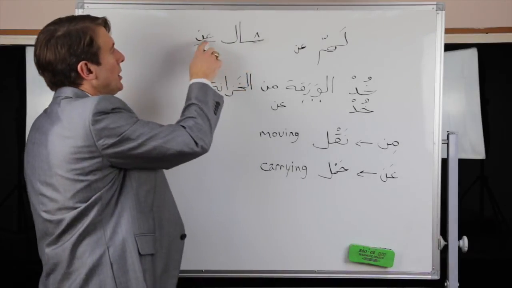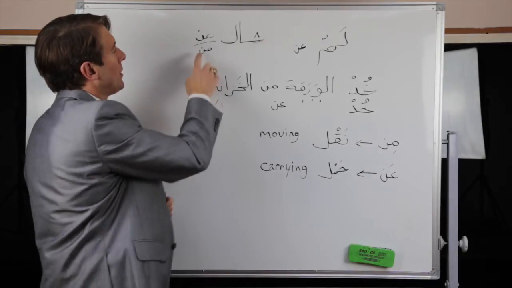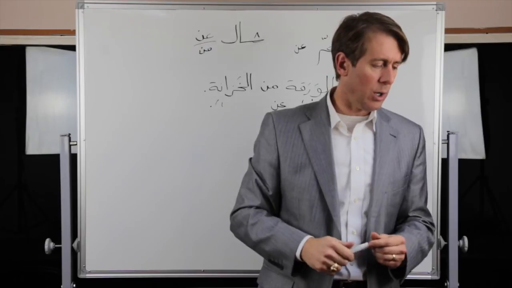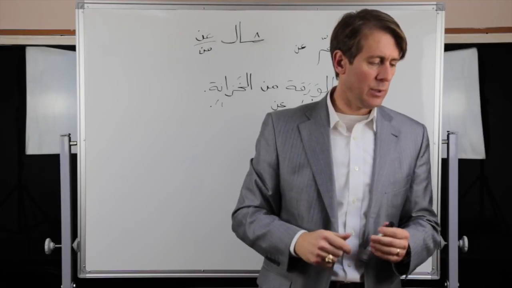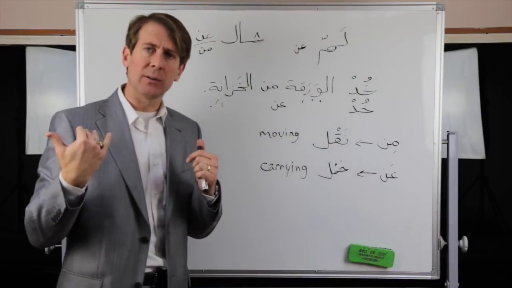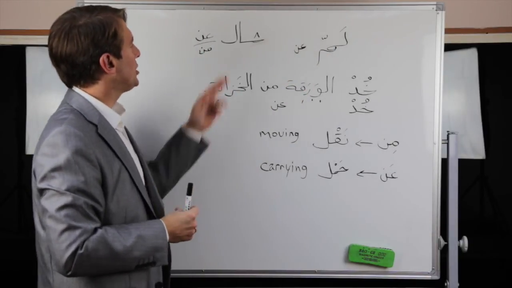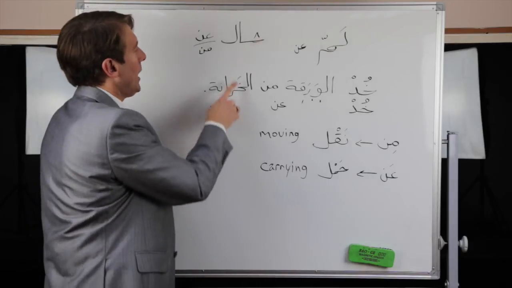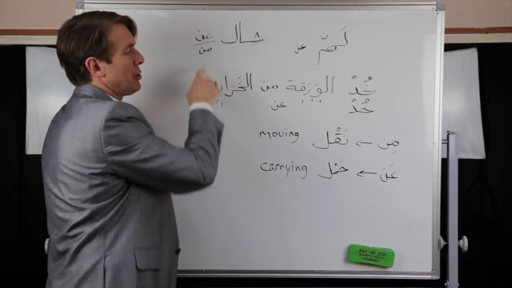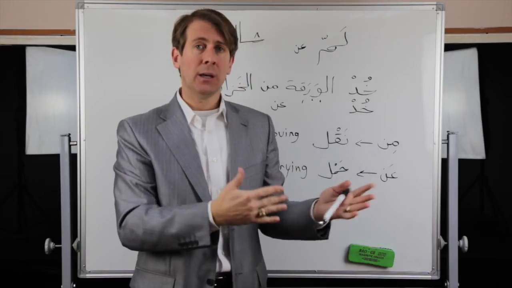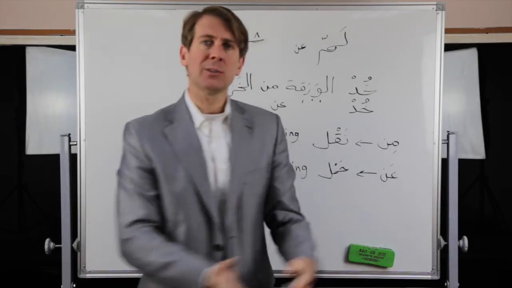So shil "an" is used for taking something from the top of something else, that's in the way. Kind of like lemm, but shil is used even more. And if you say "min", and "min" is used more with shil, you're talking about moving it from one place to another.